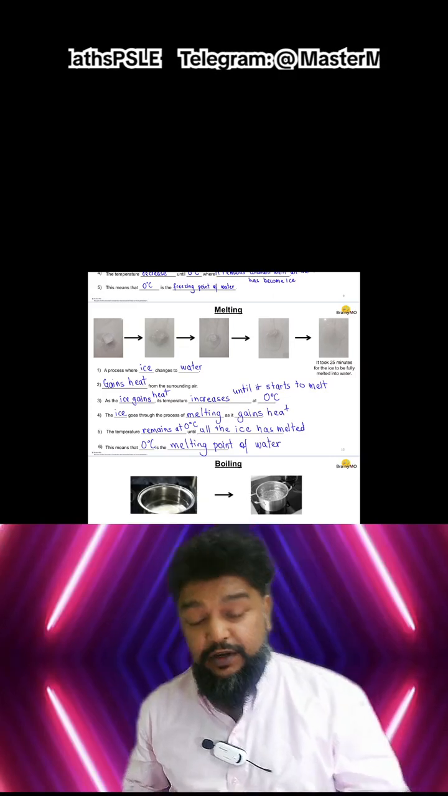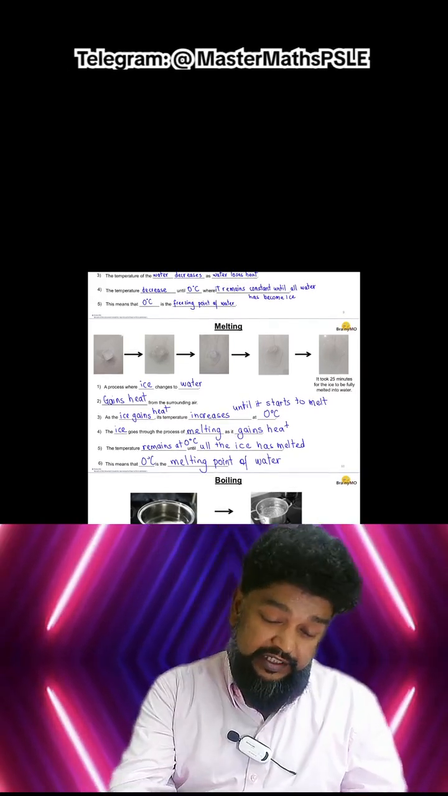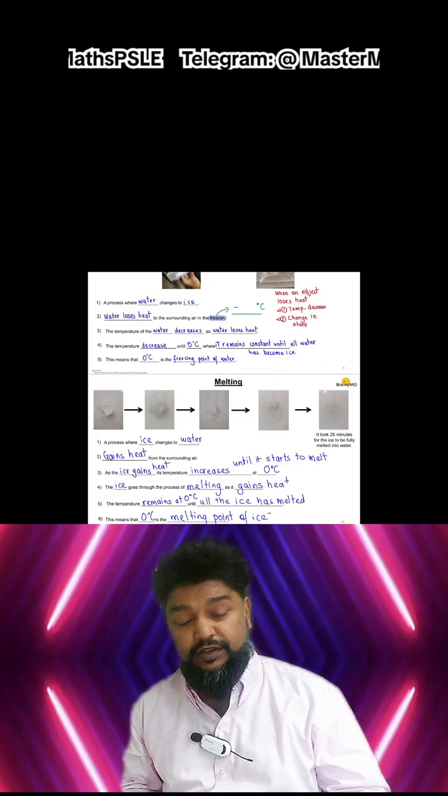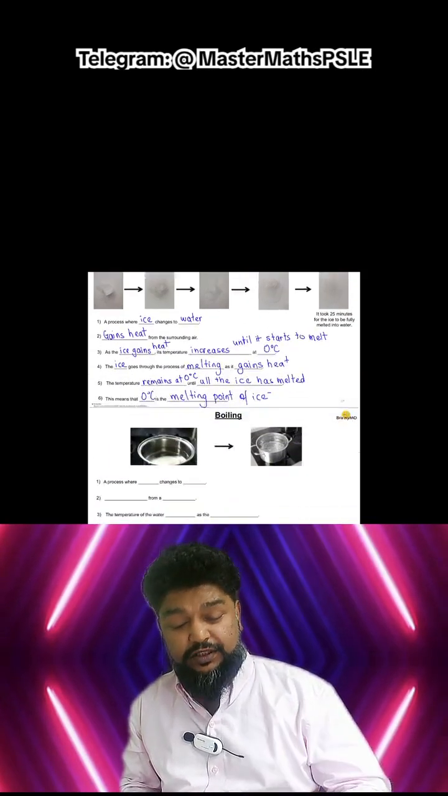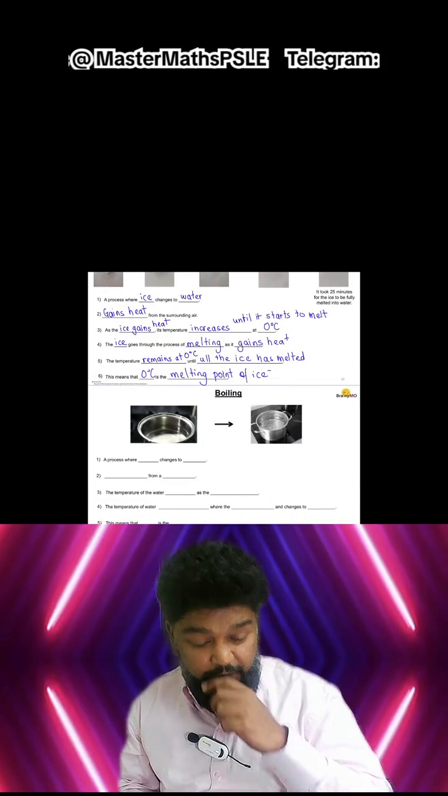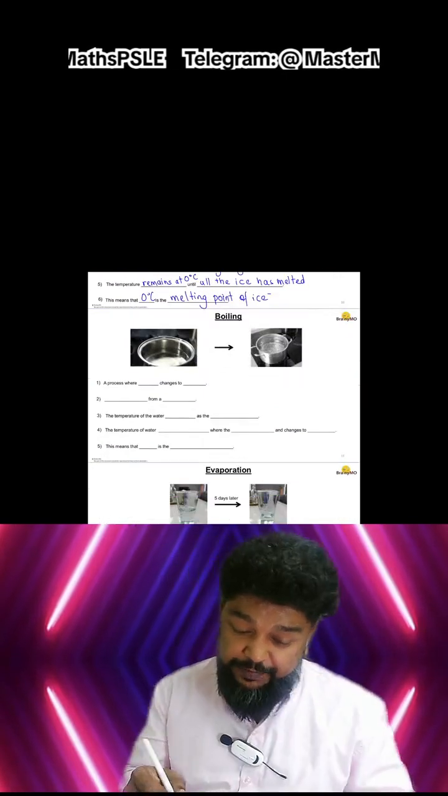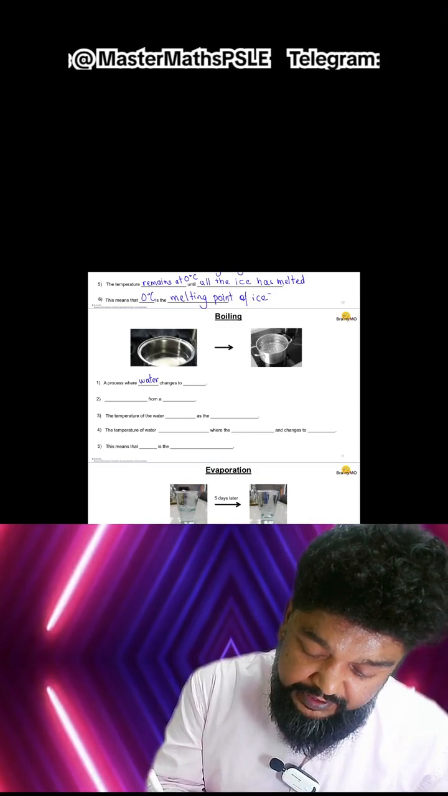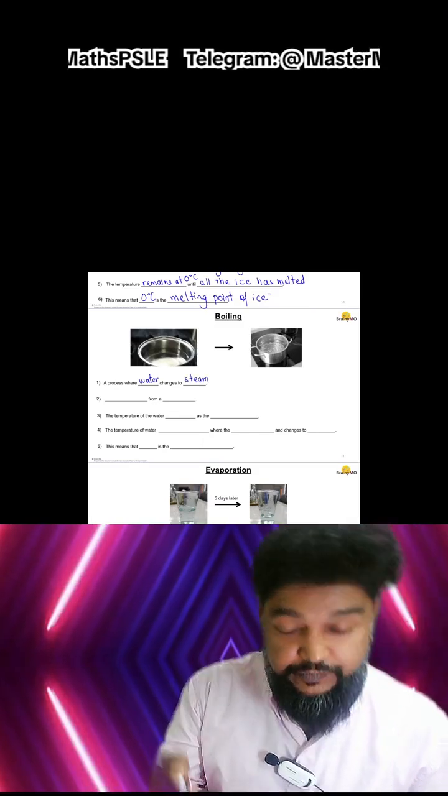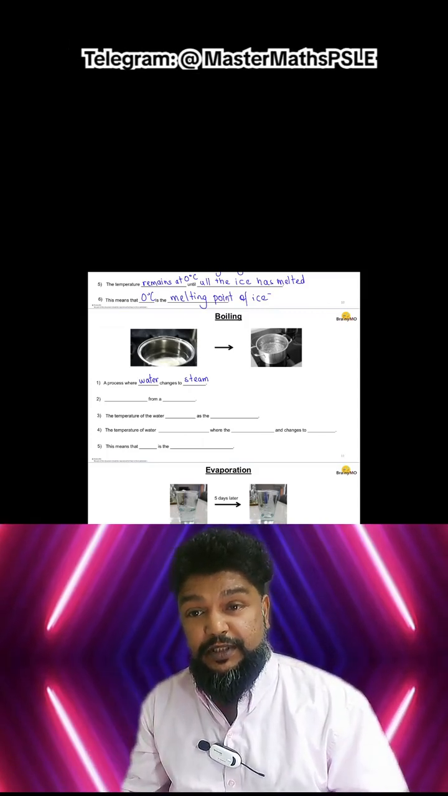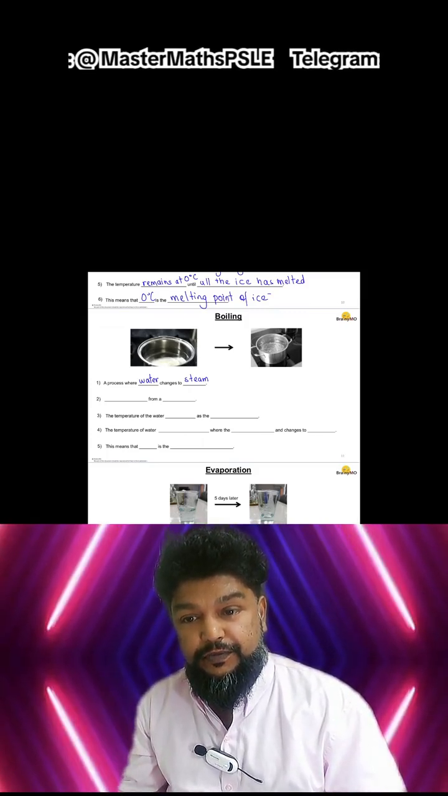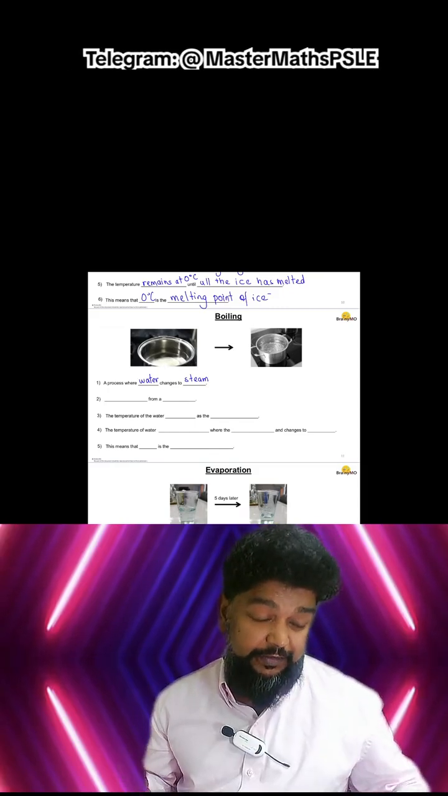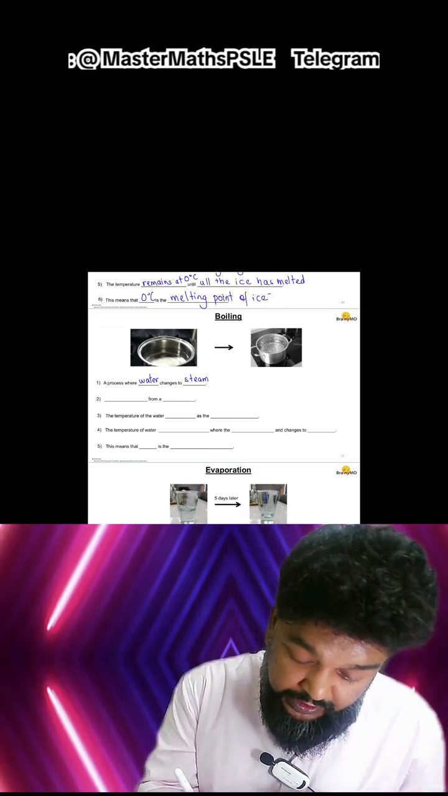So we have 0 degrees, I can call it the melting point of ice, same substance in a different state, right? 0 degrees is the freezing point of water, 0 degrees is also the melting point of ice. Then we move on, we have boiling. Boiling is a process where liquid or water becomes steam. In order for water to become steam, again, it needs to gain heat.